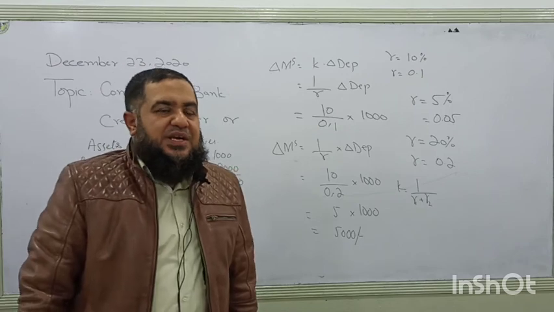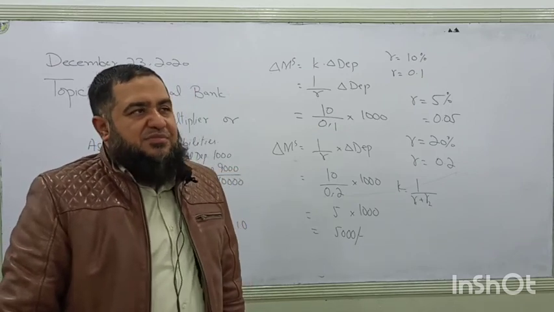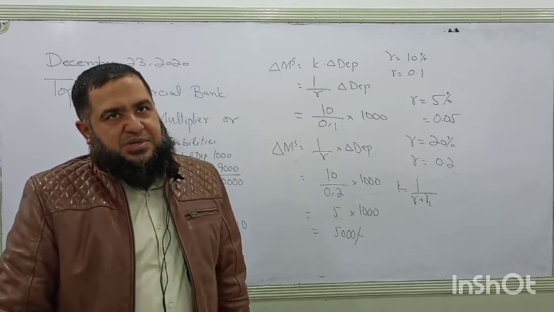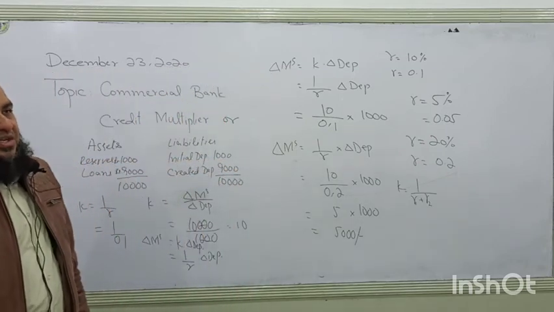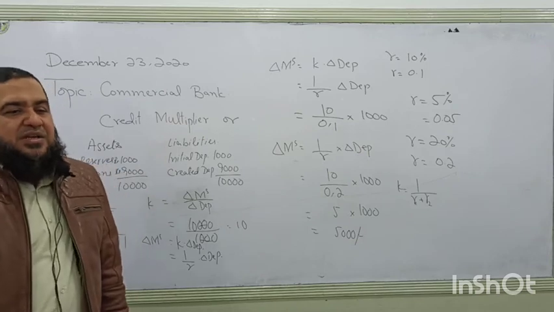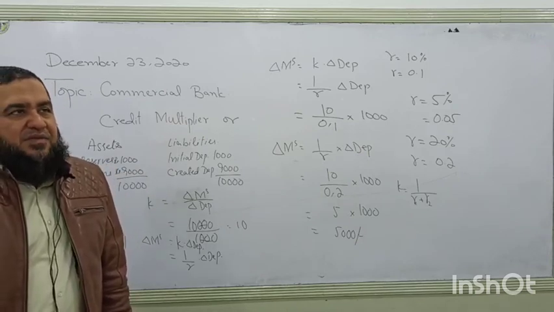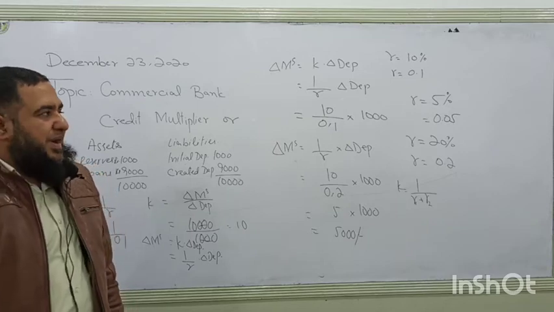What is the credit multiplier or money multiplier of this economy? Sometimes they ask us to find the credit multiplier, and sometimes the multiplier value is given to us and we are asked to find what will be the total money supply in the economy at this credit multiplier, which is the reserve ratio set by the central bank for the commercial banks.